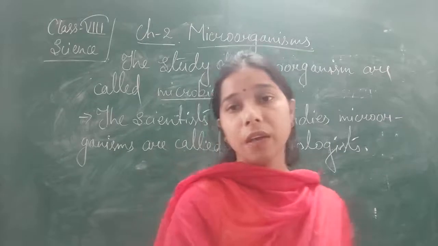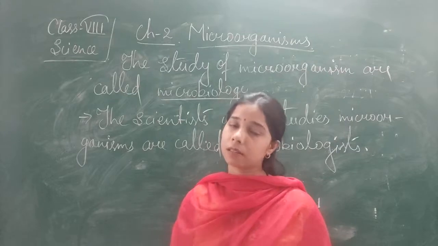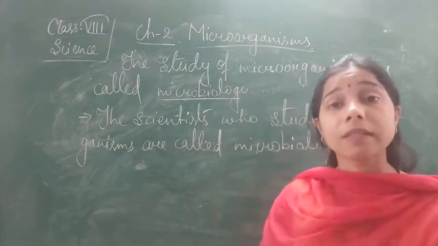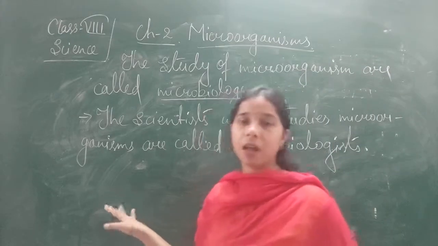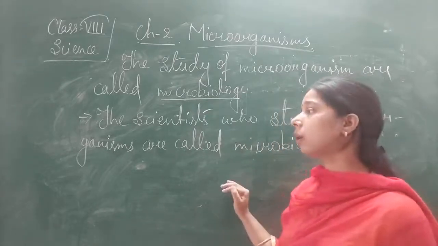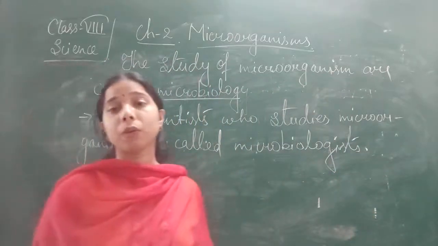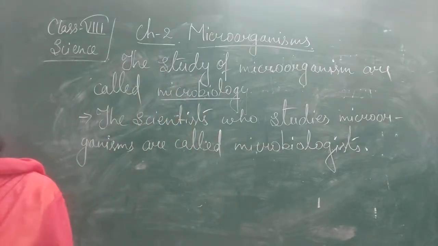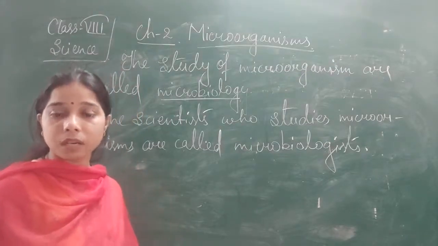So till now we have understood what microorganisms are, and how we can see them with the help of a device called a microscope. What is the study of microorganisms called? That is microbiology. And the scientist who studies the microorganism is called a microbiologist. Okay, we have seen that the microorganism can live under very extreme condition also. Now moving on, we will see what the different types of microorganisms are.